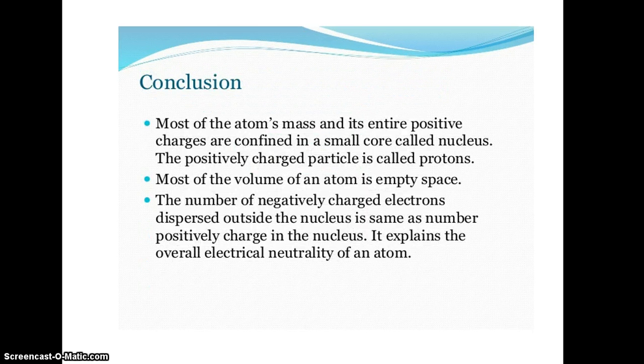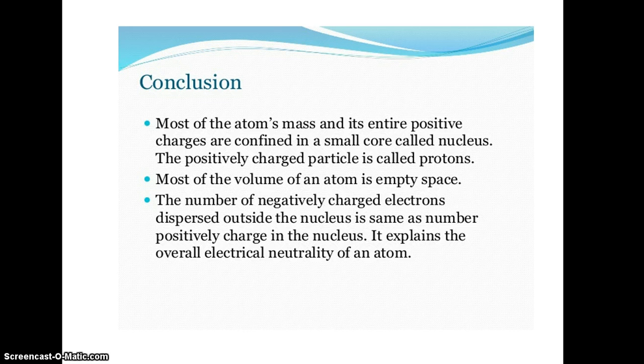And he made a conclusion that there is some space in the atom which is confined by positive charge. And he gave that space the name nucleus and the positive charge particle as proton. So this is the first conclusion he made. Most of the alpha ray particles pass undeviated and some of them are deviated.